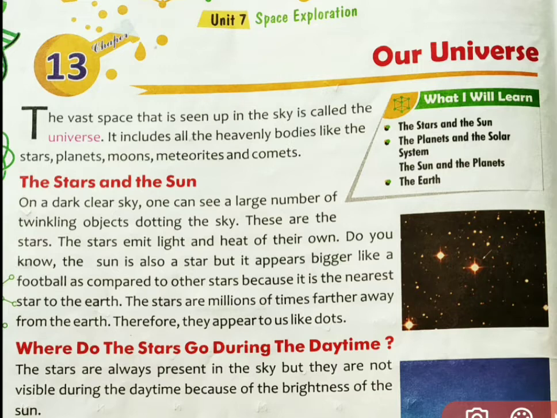You can see these are dots. These are the stars, because these all are very, very far away from our earth, so that's why they appear to us like dots.